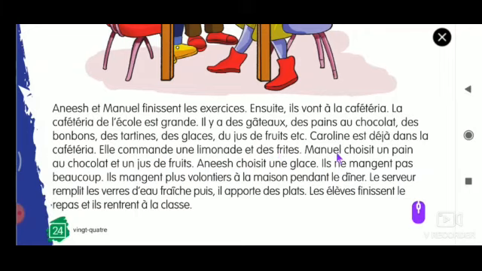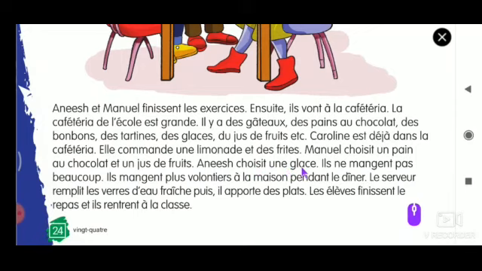Manuel choisit un pain au chocolat et un jus de fruits. Anish choisit une glace.